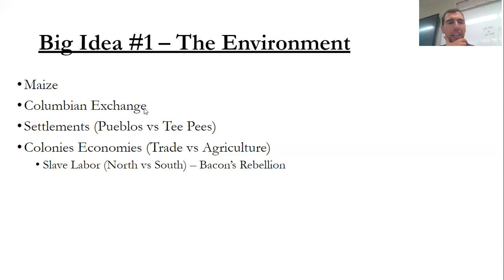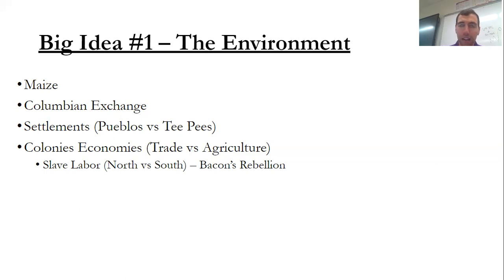Next is the Columbian Exchange. It's the introduction of new environments towards one another. This is the exchange of goods and diseases from the Americas to Europe and from Europe to the Americas. A couple of big notable things is that a bunch of the vegetables that went from the Americas to Europe actually benefited Europe, giving them longer life expectancy.